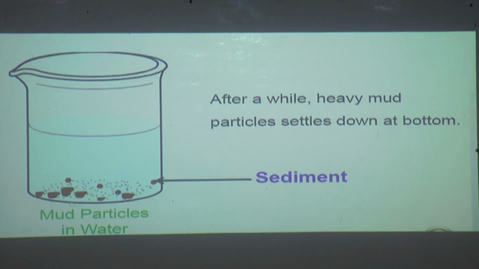Those are called as sediments. And the clear water is on the upside of the flask, and all the mud particles are in the water. So these are called as sediment, and this process is called as sedimentation.